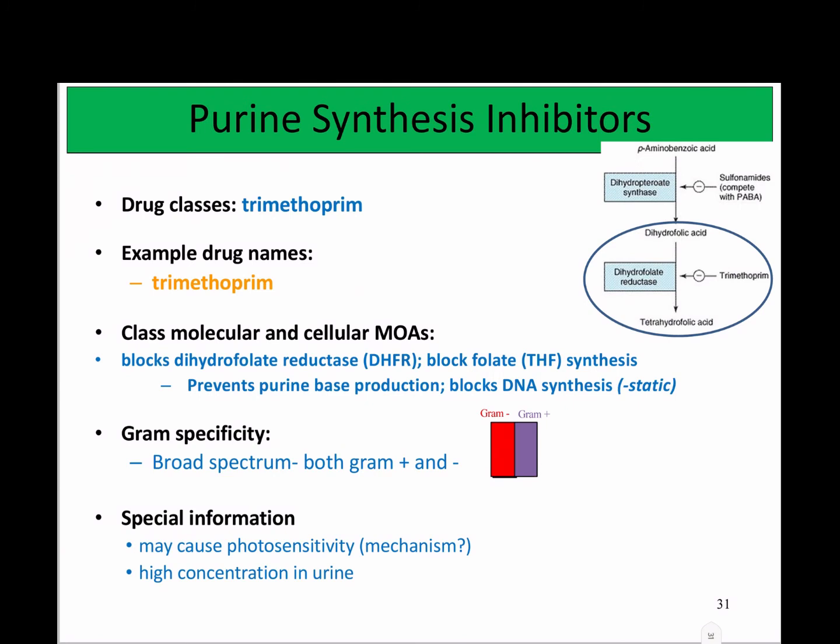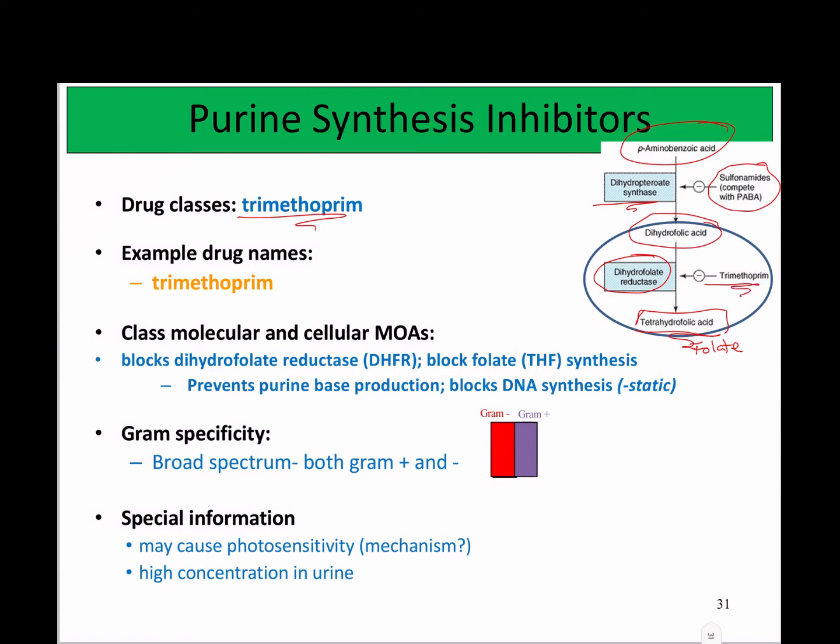And then the last drug that we're going to talk about is the last purine synthesis inhibitor, and that's trimethoprim. When you look at the synthesis of folate here, we saw that you had PABA, which was converted to dihydrofolic acid by dihydropteroate synthase, which was inhibited by sulfonamides. Then you had the second step, conversion to tetrahydrofolic acid by dihydrofolate reductase.